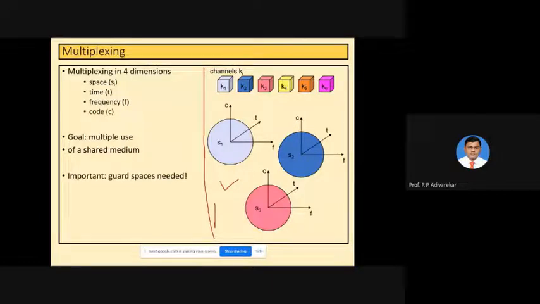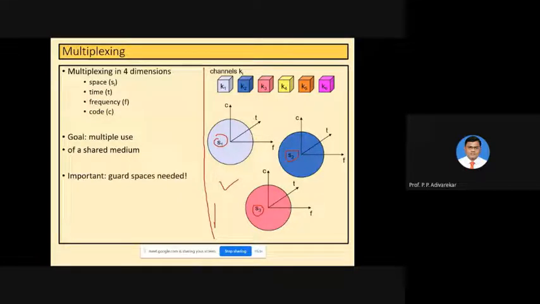In this diagram of space division multiplexing, the entire space or geographical area is divided into smaller areas that are known as spaces. Let's see here S1, S2, and S3. And each space or each area is allocated a certain number of frequency channels. Channels here means a range of frequencies allocated to the particular area for a particular user.